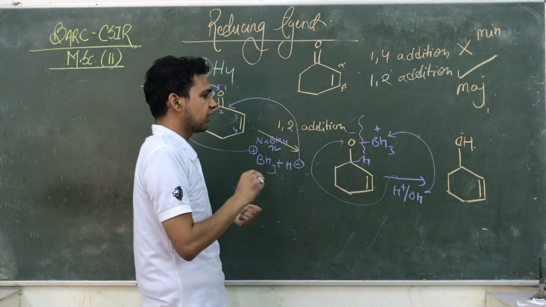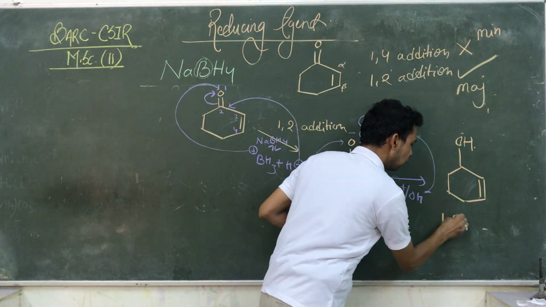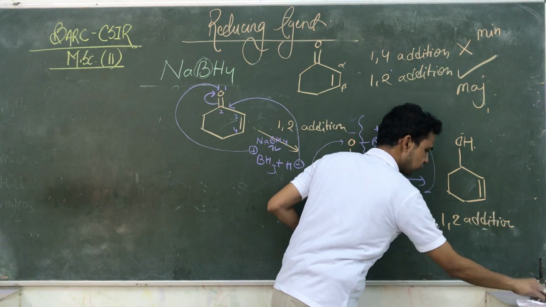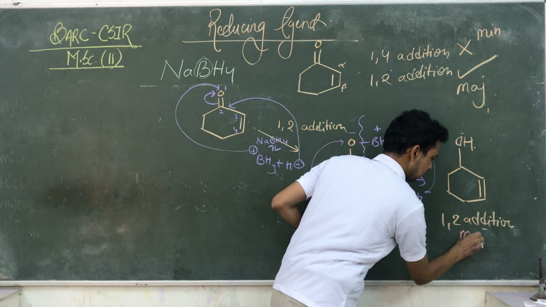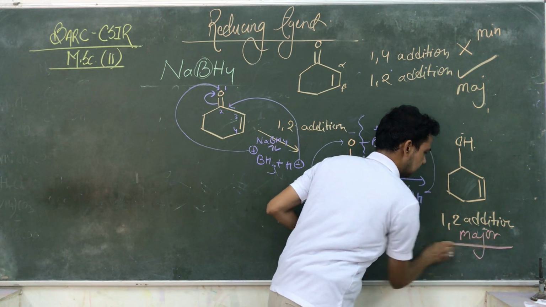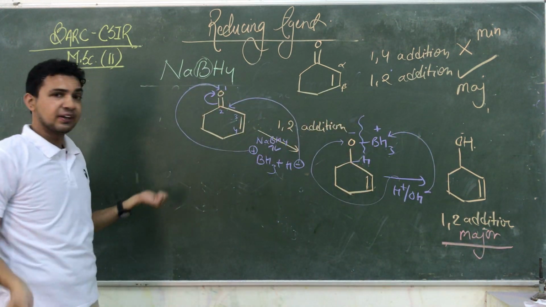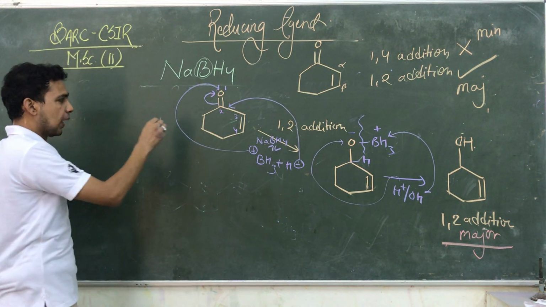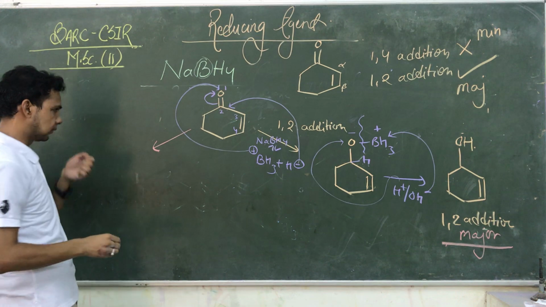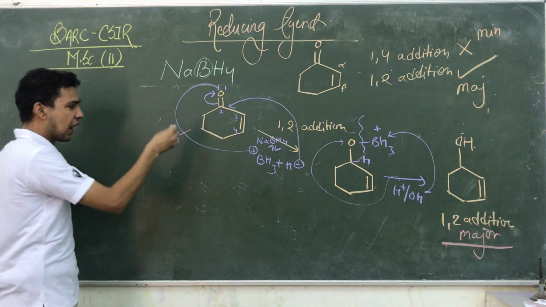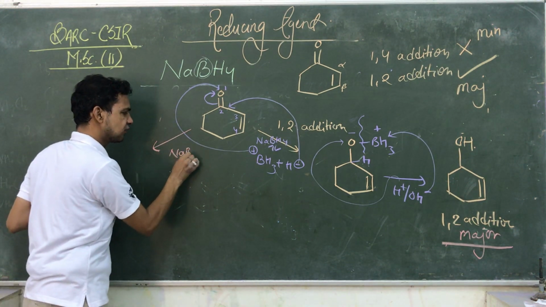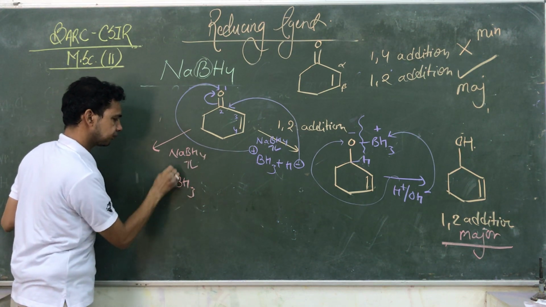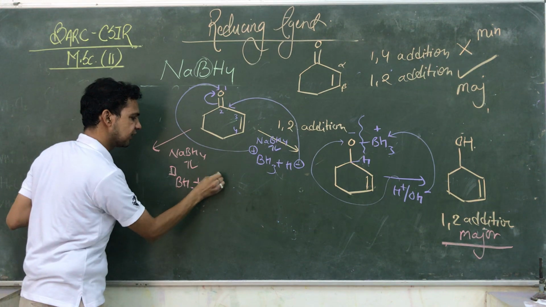That is a major product by which addition? The 1,2 addition reaction, and that product is the major product. But if the same reaction takes place by 1,4 addition, now let us do it by 1,4 addition. In the case of 1,4, NaBH4 decomposes the same way into BH3 as well as H negative.